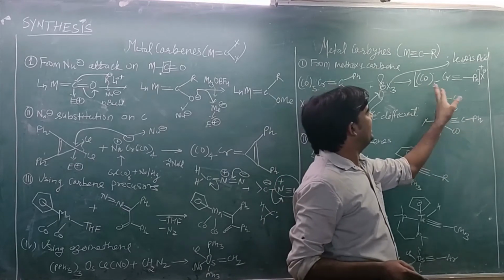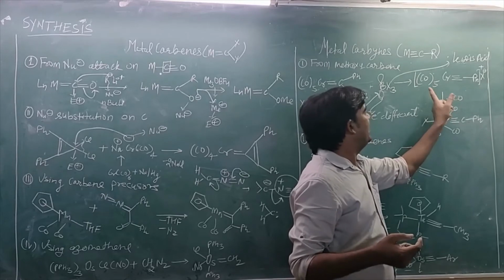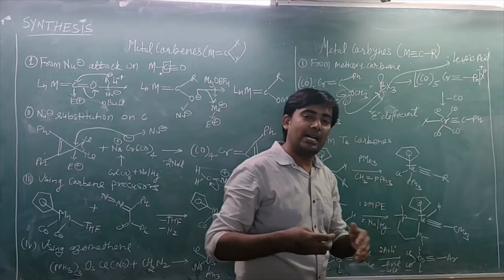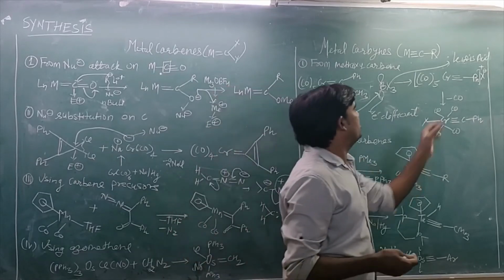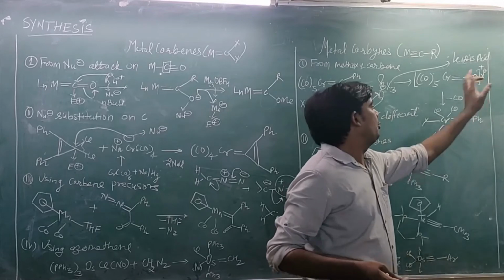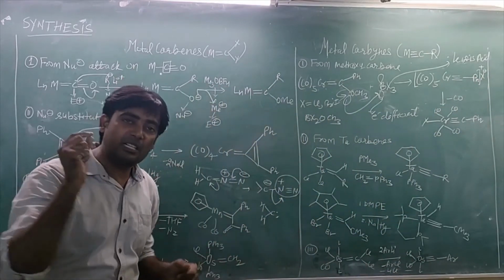Okay, so here there were 5 CO ligands, and here 1 2 3 4, only 4 CO are present, because when one CO is removed, this negative halogen will occupy the vacant position at the chromium.